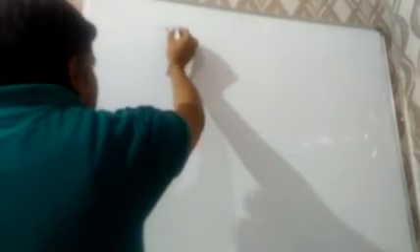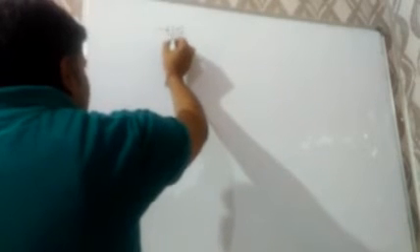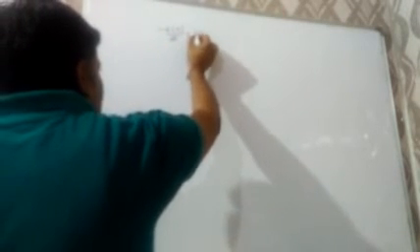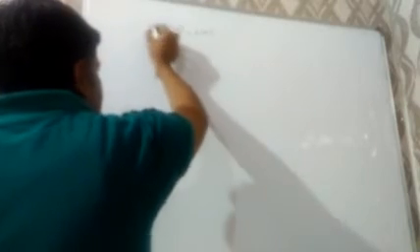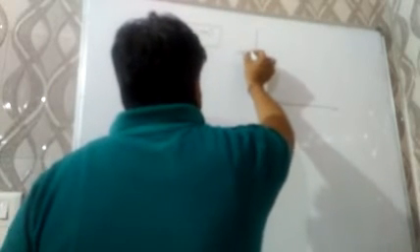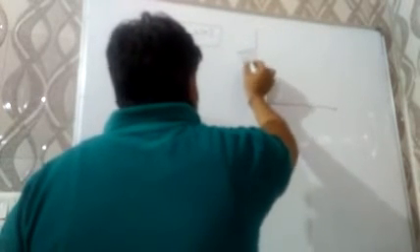Next year in the chemical kinetics chapter we will discuss this. Here I am giving the equation. The differential form of the equation will be minus dN over dt equals lambda into N. Here you just have to remember this equation. This is the differential form, and the graph might be plotted like this: on the ordinate minus dN over dt, on the abscissa the concentration of N. Then it will be a straight line passing through the origin.